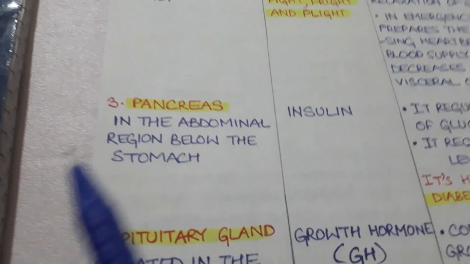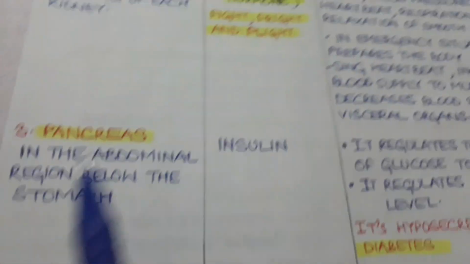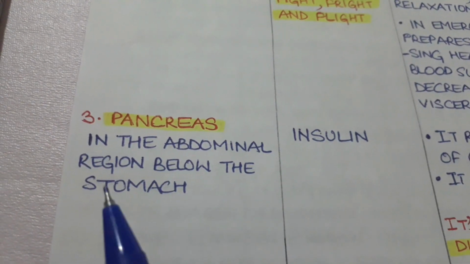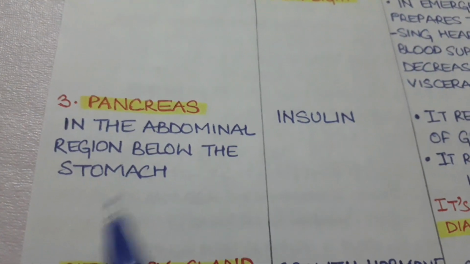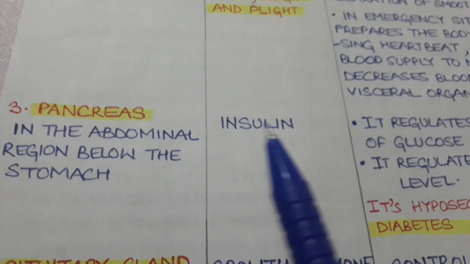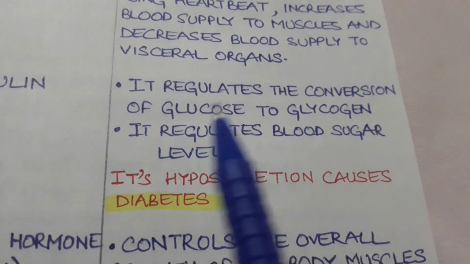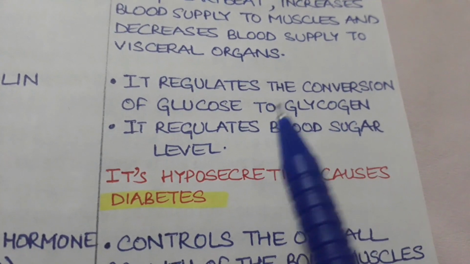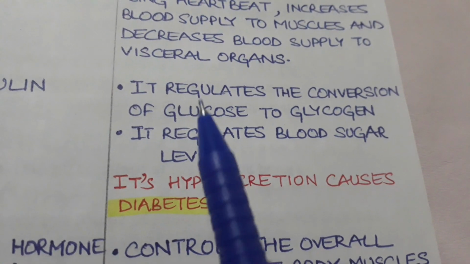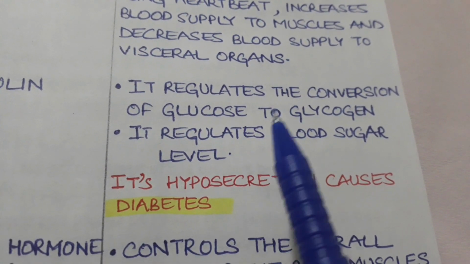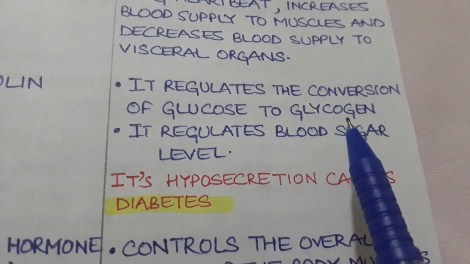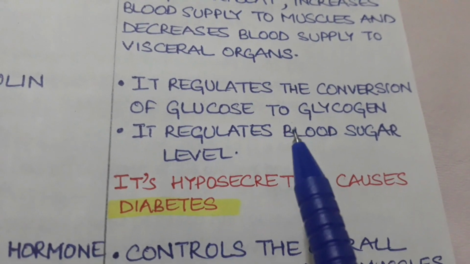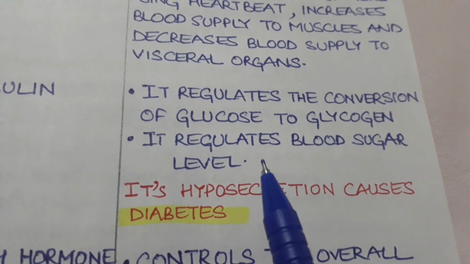The third gland is pancreas. Pancreas is present in the abdominal region below the stomach. The hormone secreted by pancreas is insulin, and insulin regulates the conversion of glucose to glycogen. It means it converts the unused glucose in the body into stored form, that is glycogen. Thus, it regulates blood sugar level.